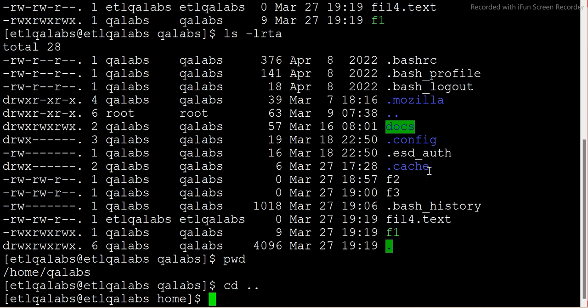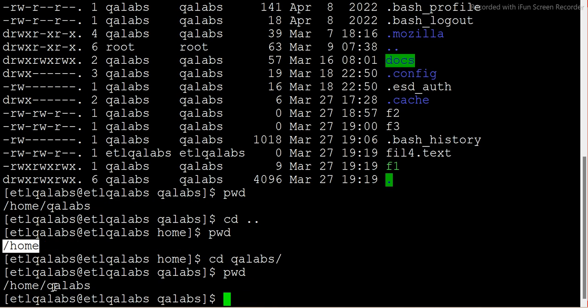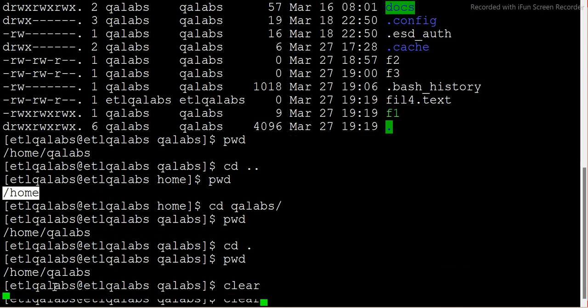So I'll go to home. Now if I show you, I'm in home. I came out of QLabs and went to home. Now if I want to go to QLabs again, I can just go here. But if I say dot, I will not go anywhere, because dot represents the current working directory, the present directory. Okay, guys, so this is what it is.